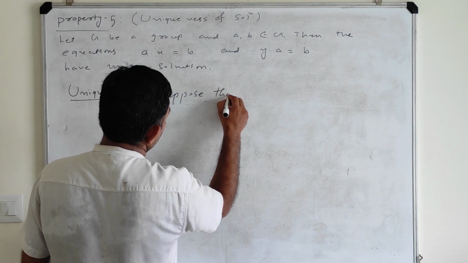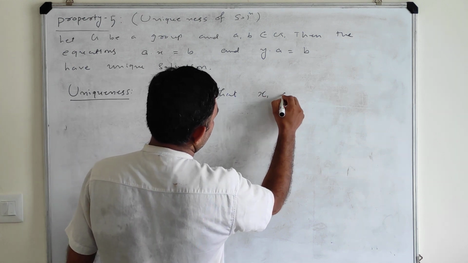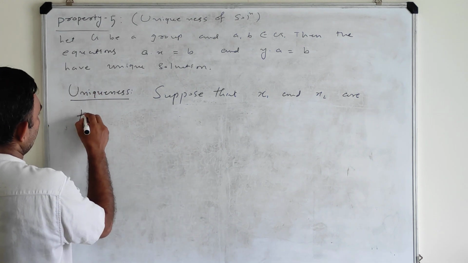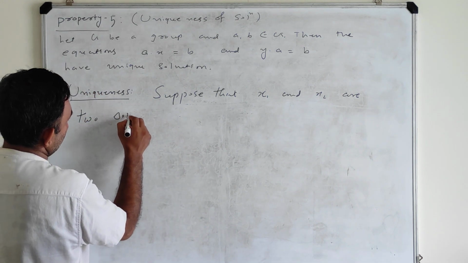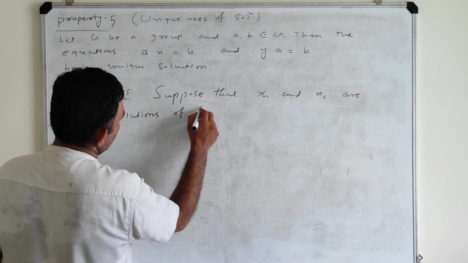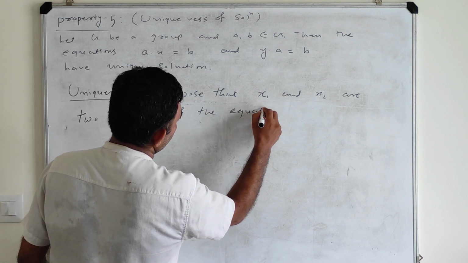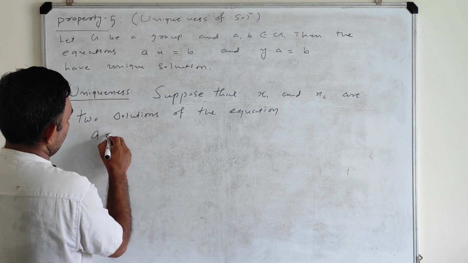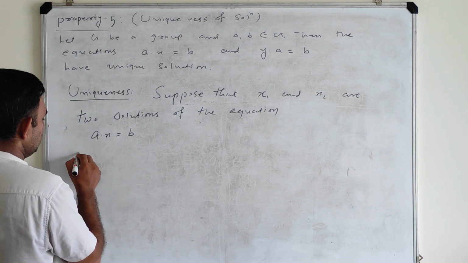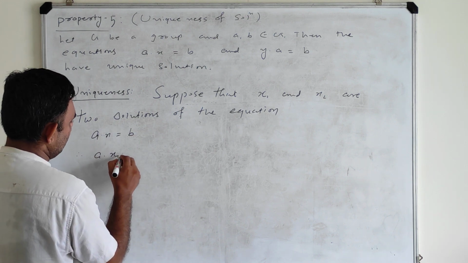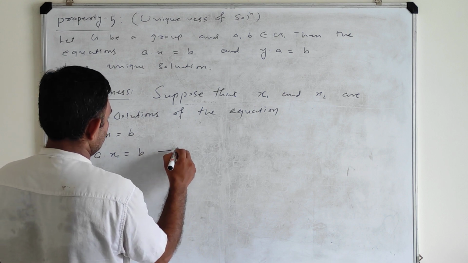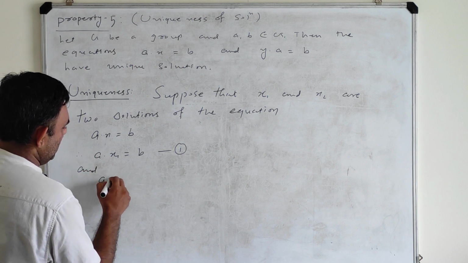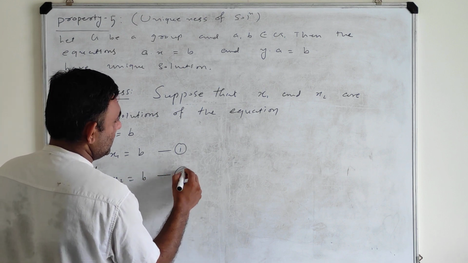Suppose that x1 and x2 are two solutions of the equation Ax is equal to B. So therefore what I have, A dot x1 is equal to B. This is equation number 1, and A dot x2 is also B, equation number 2.